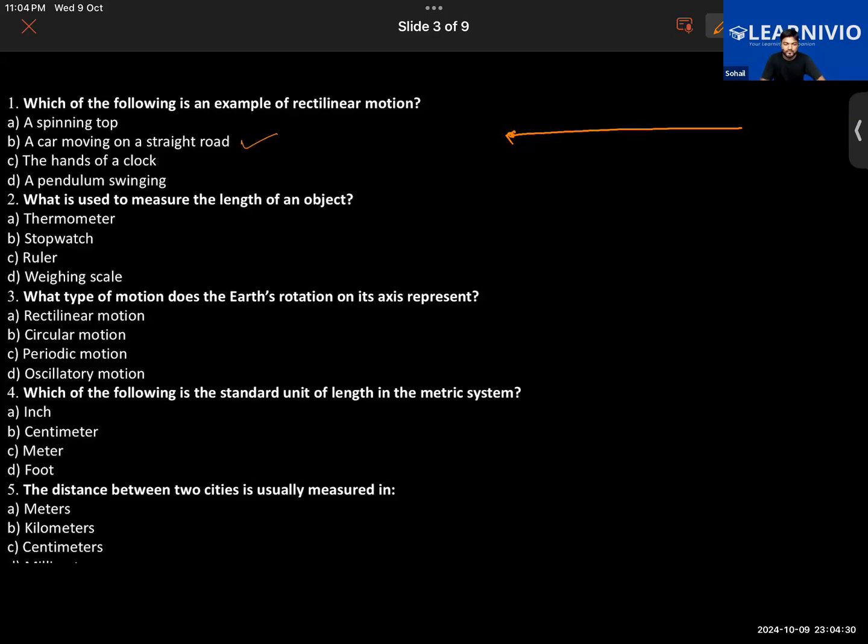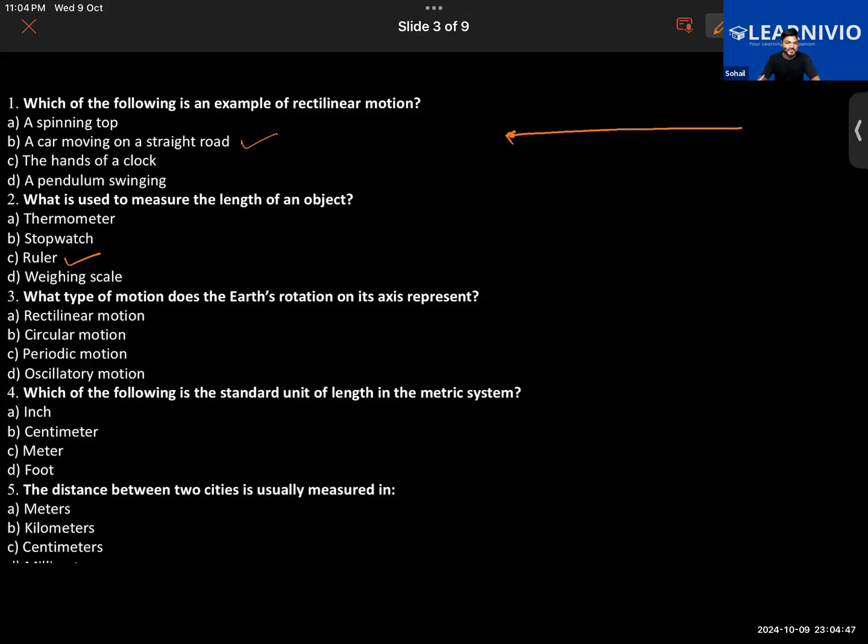What is the use to measure the length of an object? You want to measure the object, a ruler, or can be a ruler we can. Exactly.